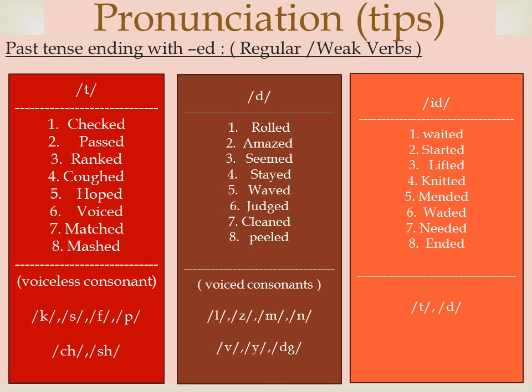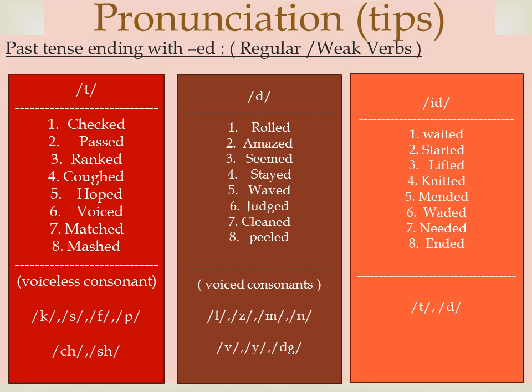Students, are you interested in pronunciation? Come on, let us learn how to pronounce past tense verbs ending with ed. In the English alphabet, some letters are voiced and some are voiceless consonants. When we pronounce voiceless consonants, the air is released. Let us try now. K, S, F, P, Ch, Sh. For these consonants, make the ending stronger. Checked, passed, ranked, coughed, hoped, voiced. Don't say matched, say matched, mashed.